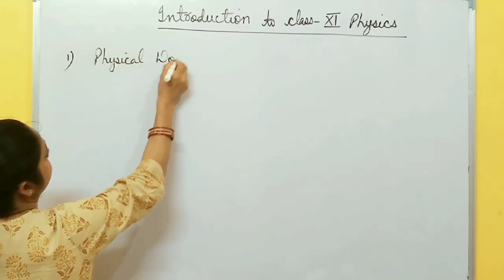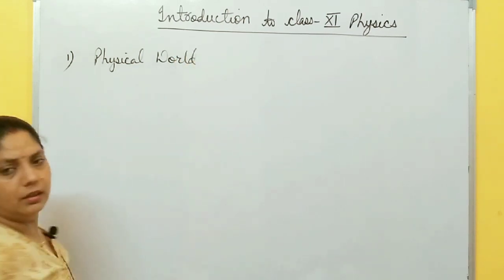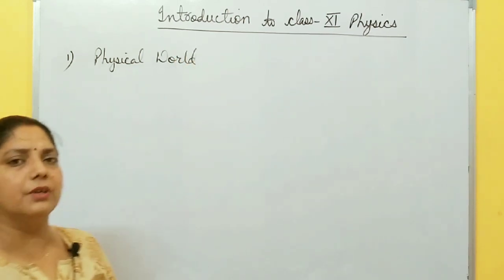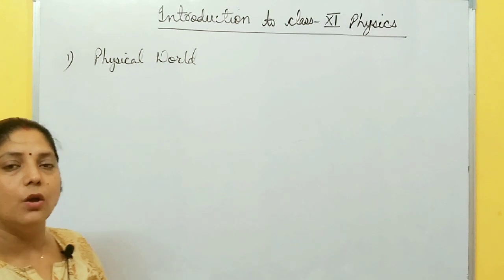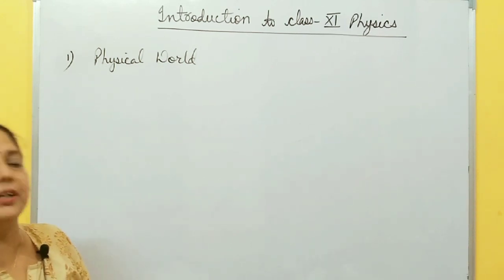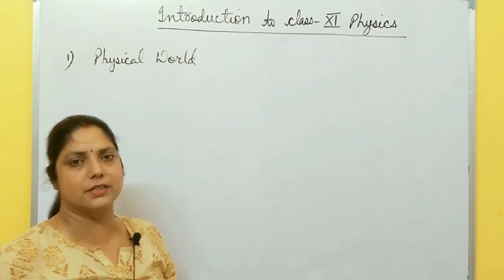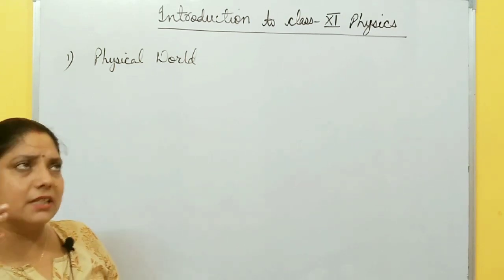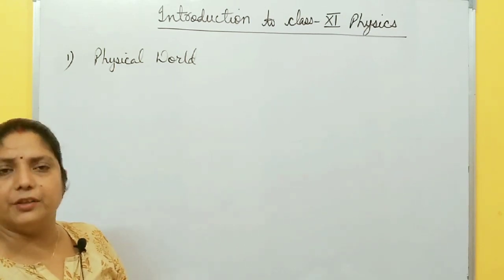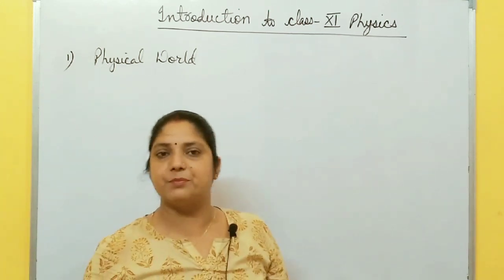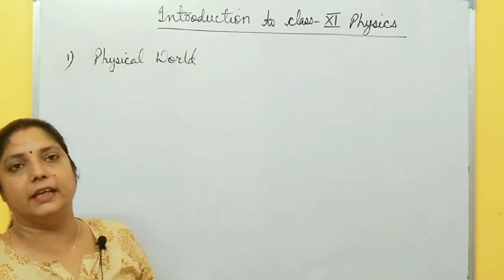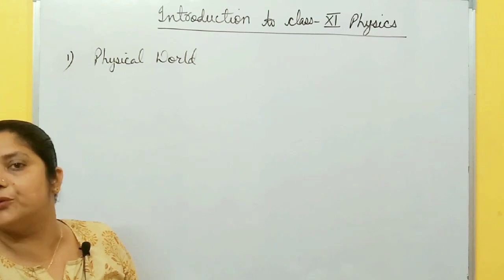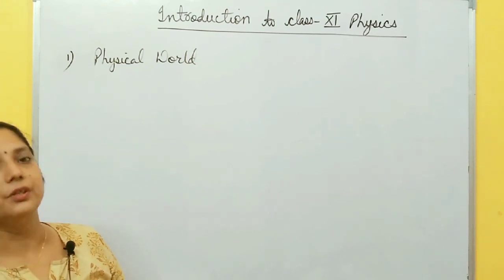Physical world. What is in this chapter? You have to study what physics is, what the scope of physics is, and what the different branches of physics are. We already discussed what physics is, the different branches of physics, and the different forces: gravitational, electric, all these types of force. I think you know. And then how physics is related to technology, or how technology is related to physics.